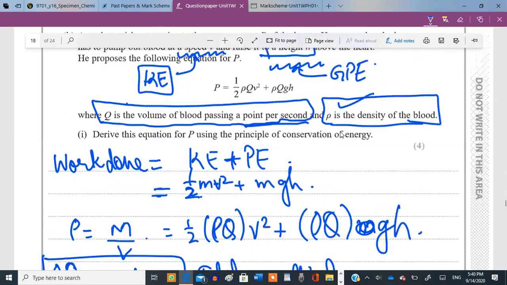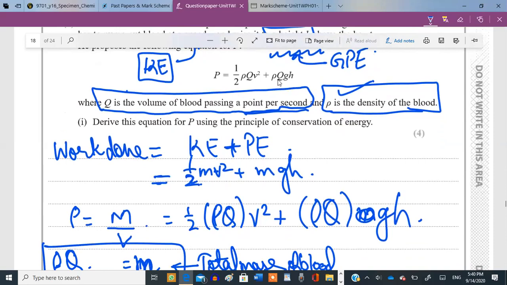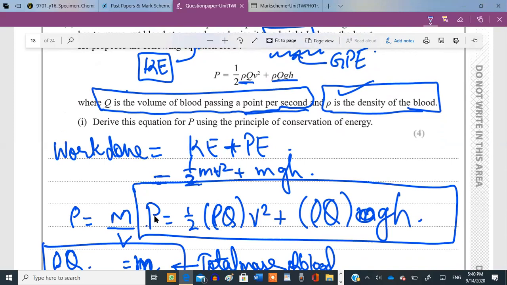Now is it similar to the one which they have asked? It is actually the one which they have asked. This is the formula for power. Why is it also the formula for power? Because they told us it is the volume of the blood passing per second. Per second means per unit time, so this is actually the work done per unit time. So this is the expression for power. Understood? Is this understood?